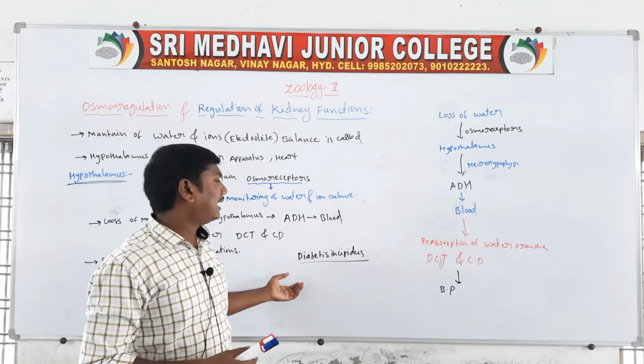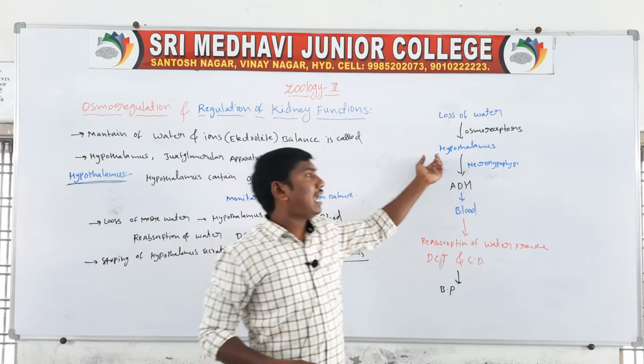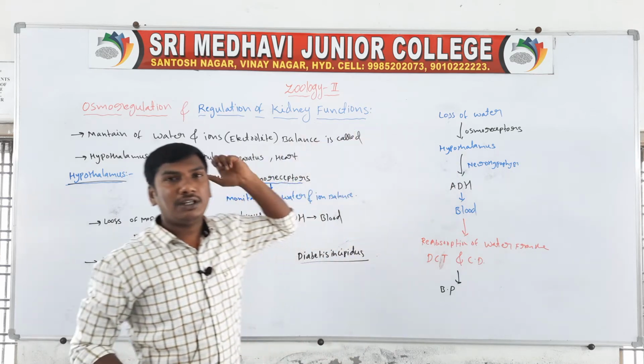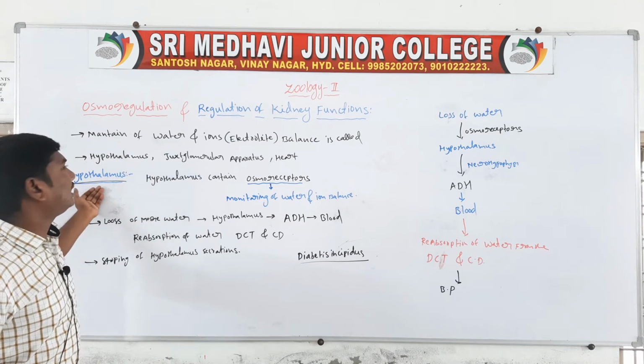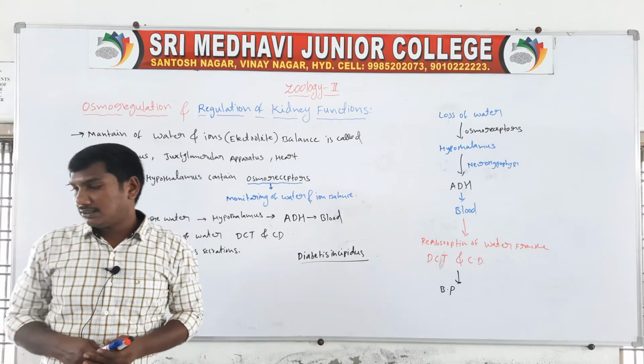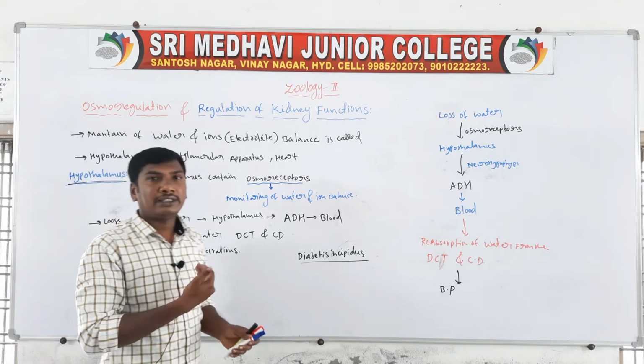So this is the regulation of the kidneys by the hypothalamus.